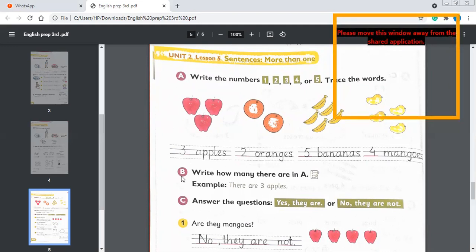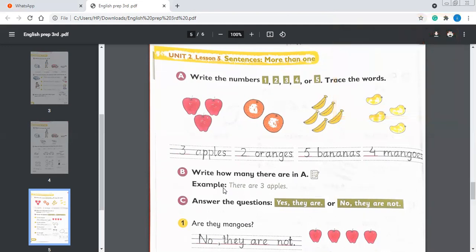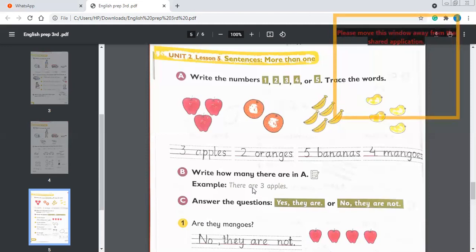Okay, B, write how many there are in A. Write how many there are in A. Acha, this is your notebook, but you are not supposed to do it. For example, there are 3 apples. You can also write in your copy, but this would be difficult for you. If you can do it, you can do it.